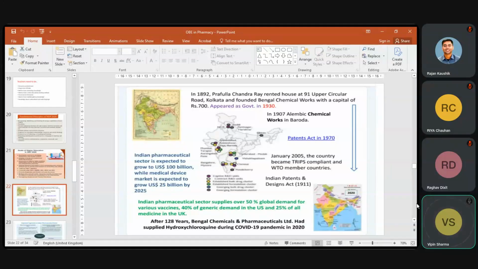So these are some acts and rules by which our intellectual property rights (IPR) have been protected, because these are the ideas and creativities of both teachers as well as learners, which we can protect.